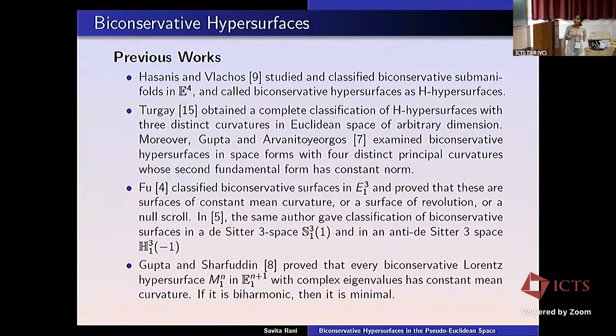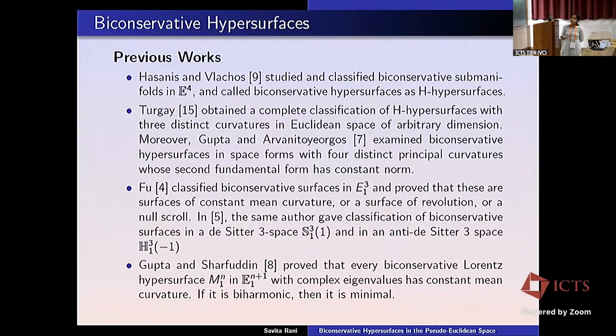Later, Fu classified biconservative surfaces in three-dimensional pseudo-Euclidean space, or Minkowski 3-space, and proved that these are surfaces of constant mean curvature, or a surface of revolution, or a null scroll. By null scroll, we mean a ruled surface in which the base curve and its ruling are both light-like. Then the same author gave a classification of biconservative surfaces in de Sitter 3-space and anti-de Sitter 3-space.